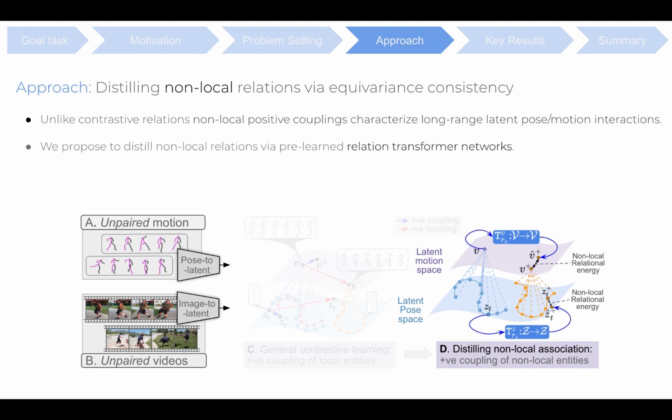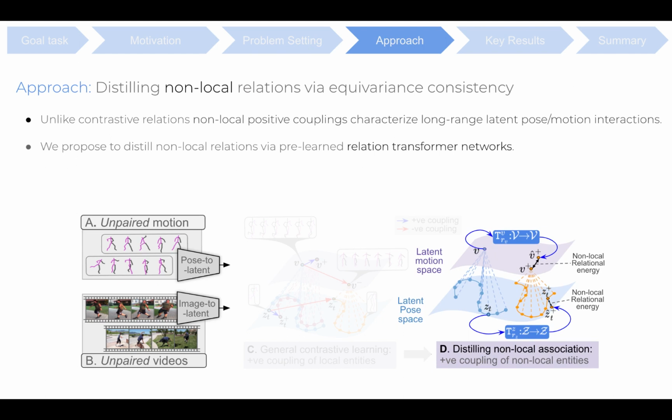We thus propose to distill non-local relations via pre-learned relation transformer networks. Relation transformers operating on the pose and motion embeddings are neural network mappings TZ, RZ, and TV, RV, respectively. Here, RZ and RV denote independent embedding-specific rule IDs for the pose and motion embeddings, respectively.